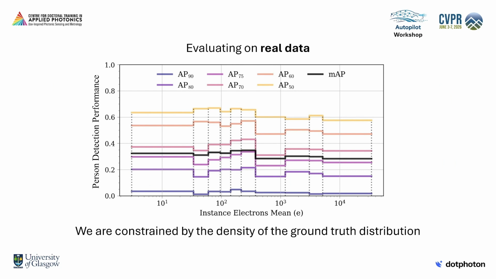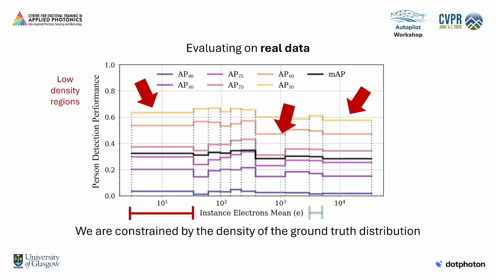Due to its discrete nature, evaluation of performance on real data faces limitations. Low-density regions of the ground truth distribution require us to cover a larger interval of any continuous variable of interest to gather the same number of data points as in shorter intervals of high-density regions.